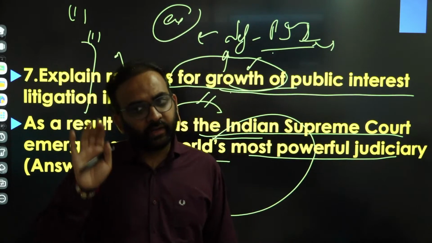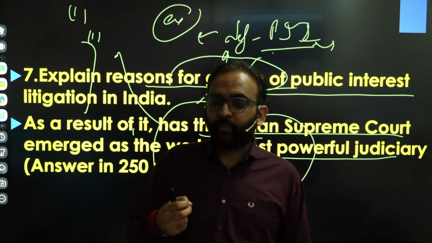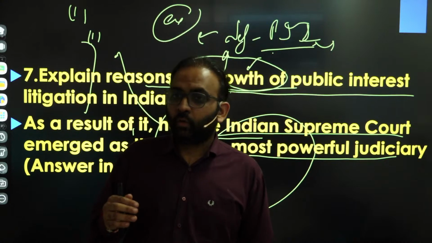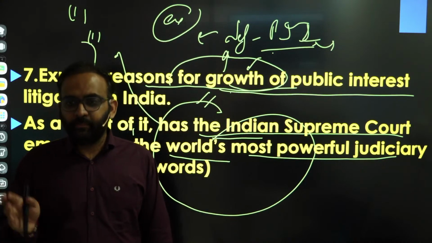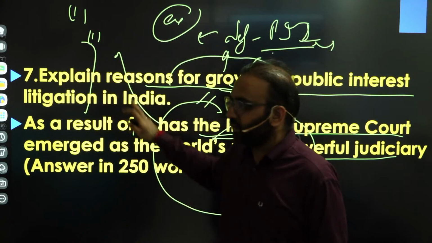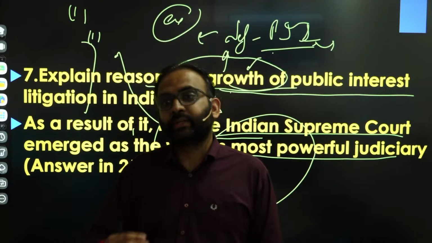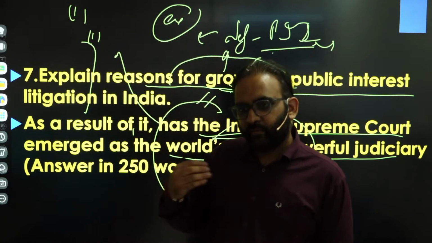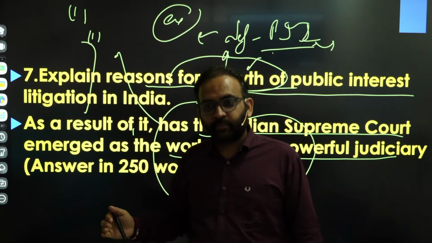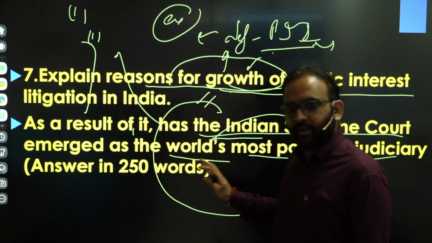You are also making it clear what your stand actually is. You get the point? So being balanced or being diplomatic does not mean being ambiguous or not being ready to take any side. Being balanced, being diplomatic means being objective. You are aware how this is increasing Supreme Court power, and you are also aware how the Supreme Court power is restricted. You are aware that the Supreme Court's status has risen as compared to other judiciaries of the world, but not to the extent that it becomes the most powerful judiciary. You get the point? Clear?